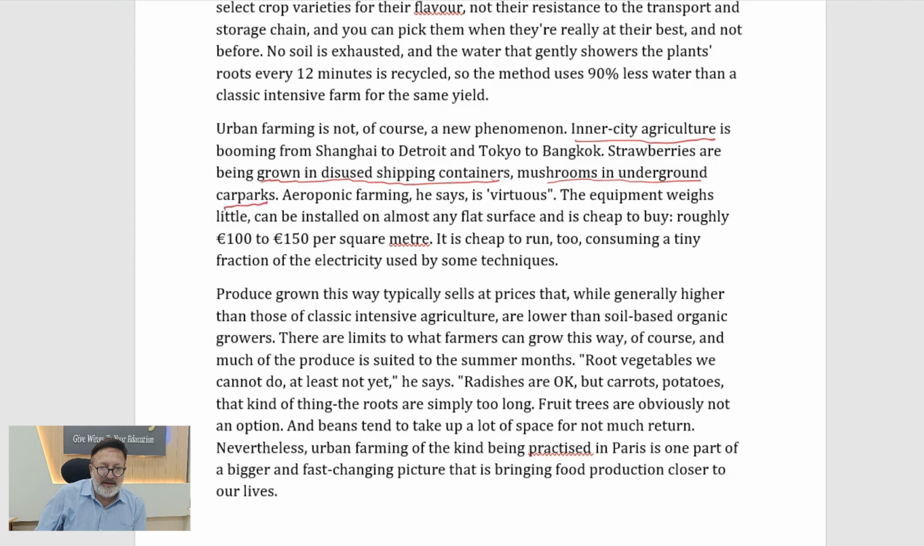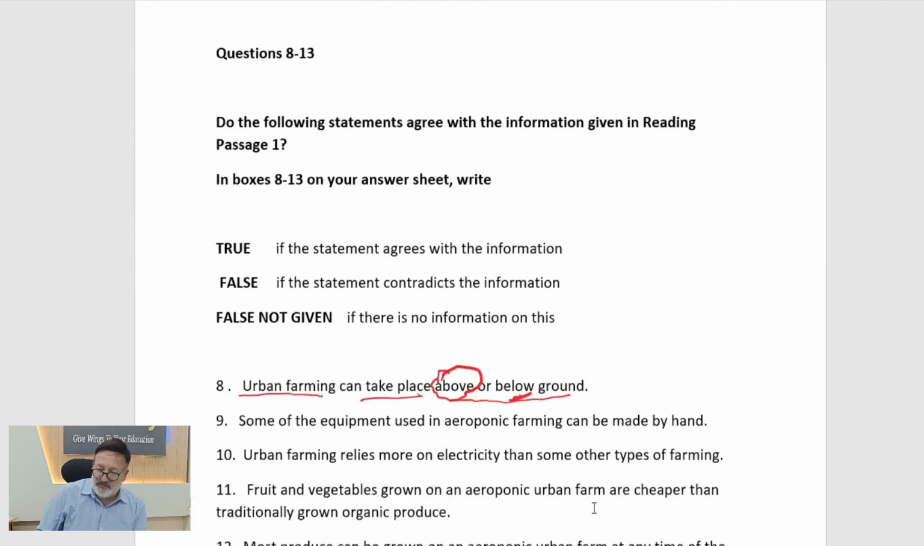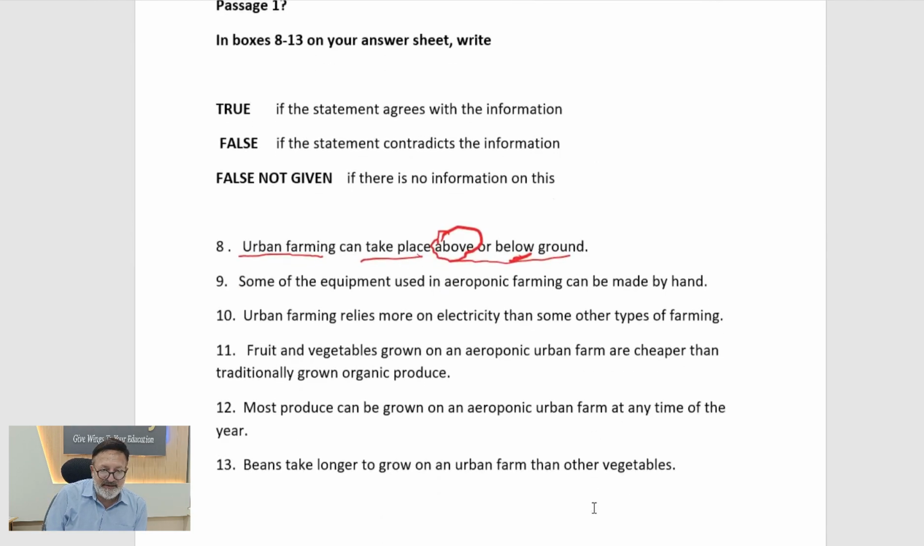So now we can go back to our question, which says urban farming can take place above or below ground. So the answer to this would certainly be true. So the answer is true. Now let's go to the second question. Some of the equipment used in aero farming can be made by hand. So what is important is equipment and aero farming, and it can be made by hand. So these are three important things which we have to consider.